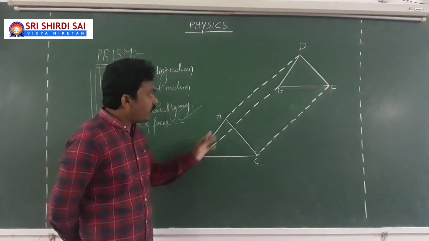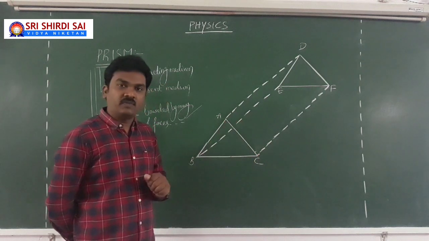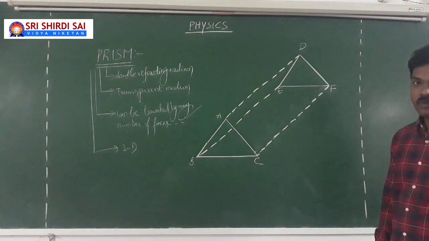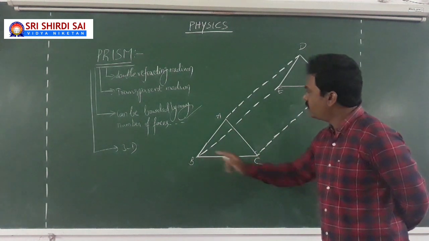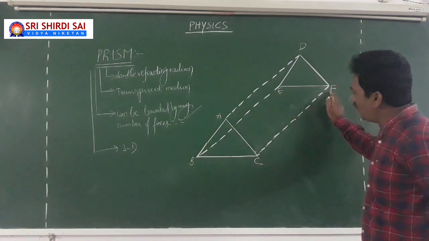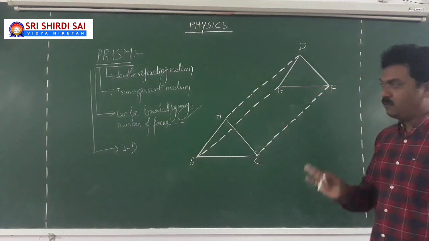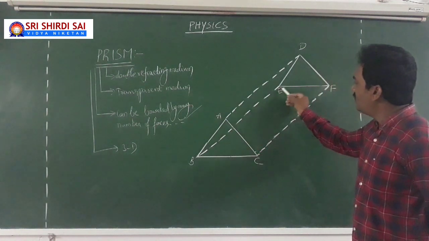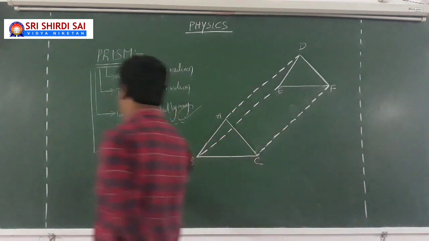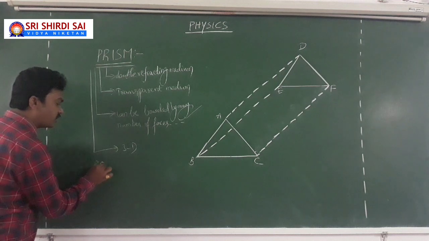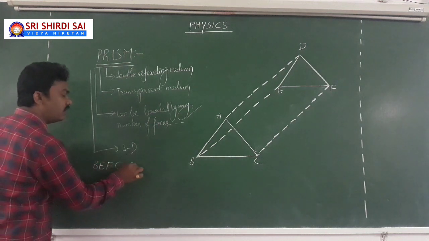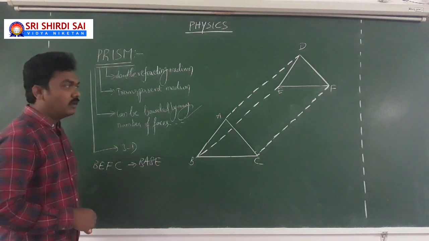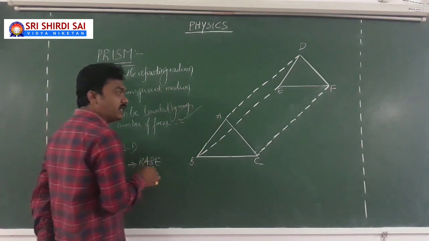Here, if you look at the three-dimensional figure of the prism, you can see the base of the prism. What is the base? B, E, F, C will be the base of the prism in the picture. You can see on what base the prism resides. You can also see the two refracting faces.